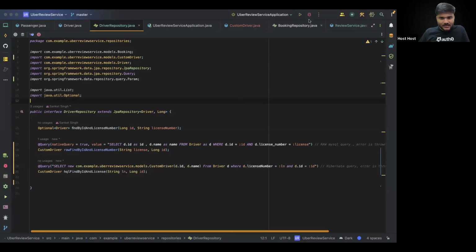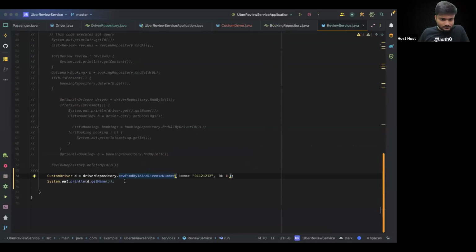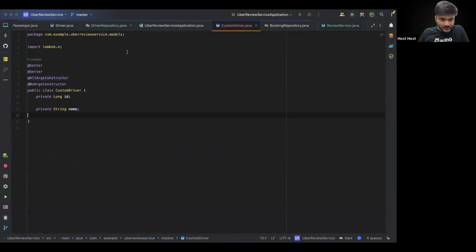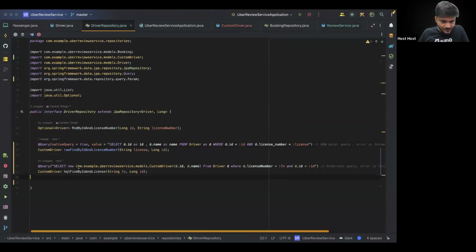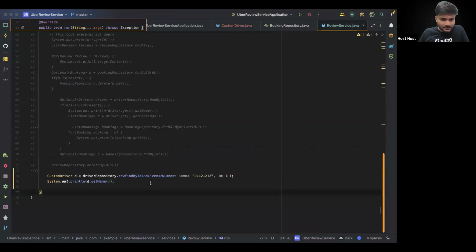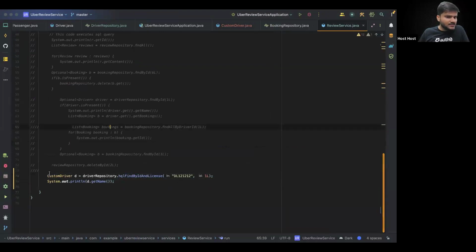If I run the application, just FYI, if you go to the service here, you can just copy this method, HQL find by ID and license, and paste it here. Remember, this was the function. Currently there is no option or anything, I'm just directly returning it.